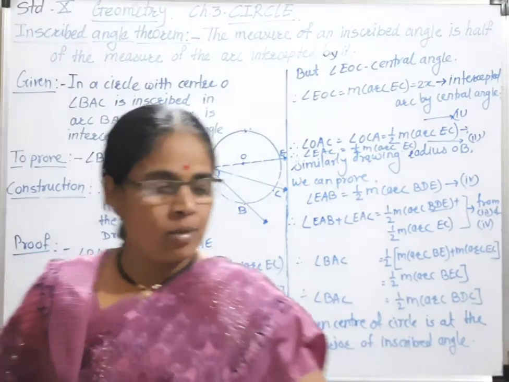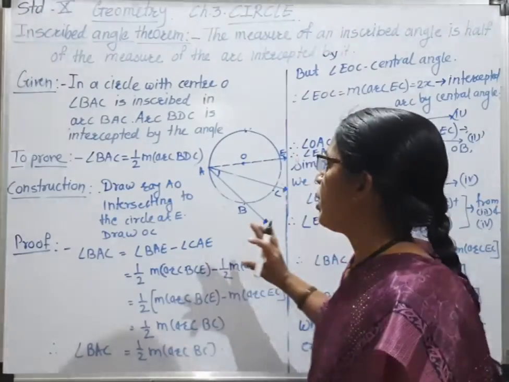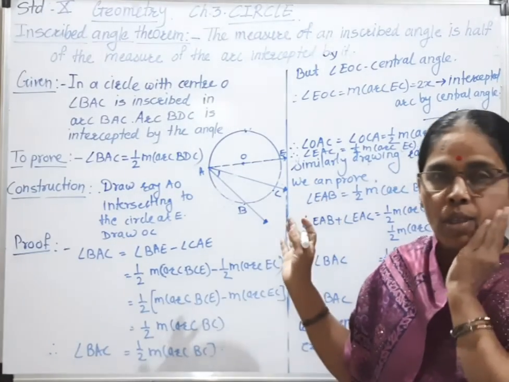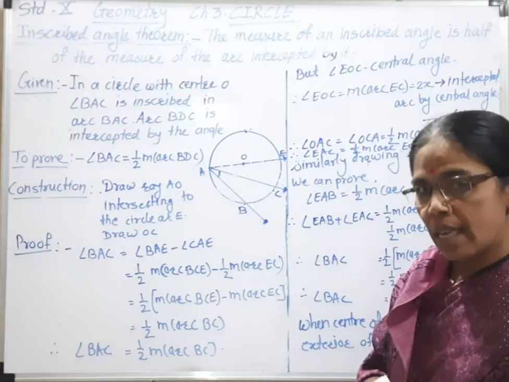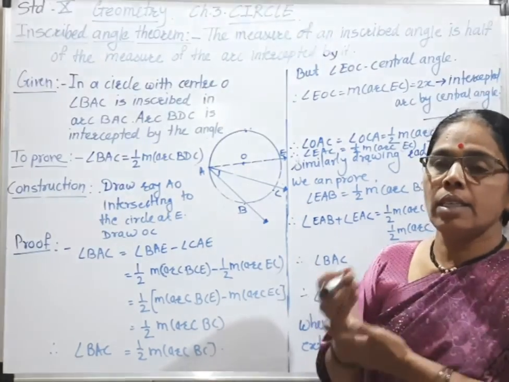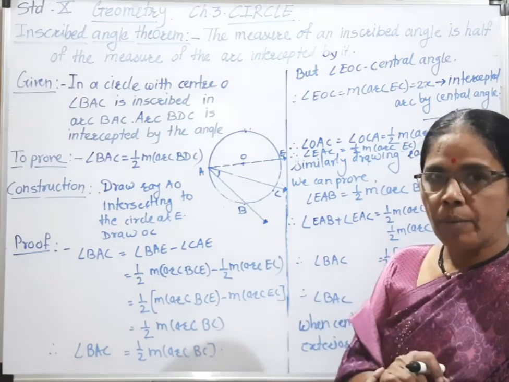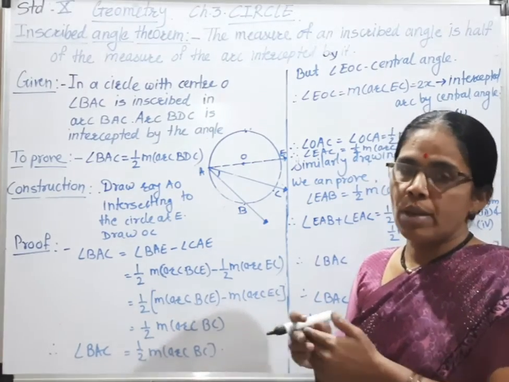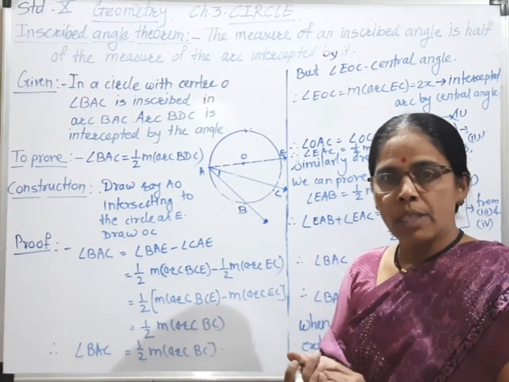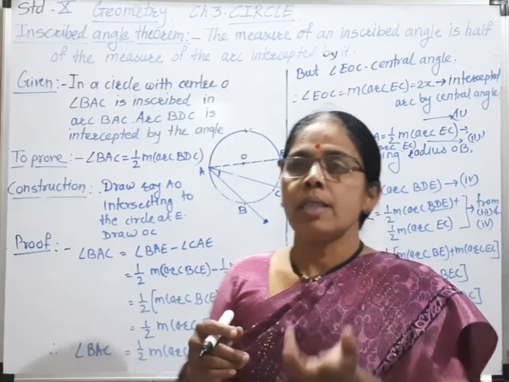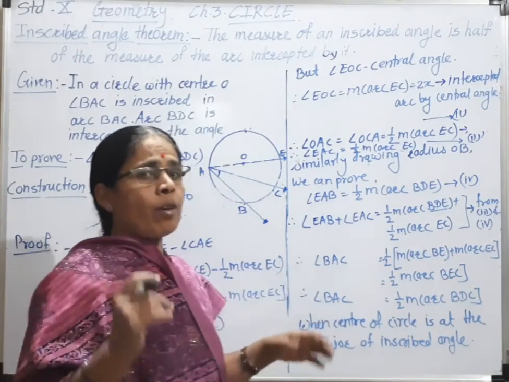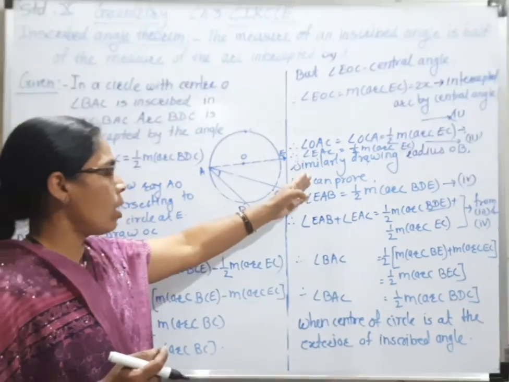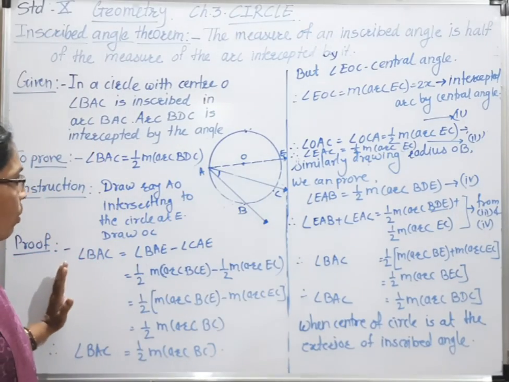I hope you have understood this theorem. This theorem is lengthy, but the steps are very simple. First, we consider the angles in the isosceles triangle which are congruent as x. Then that angle is half of the exterior angle, and the exterior angle is the central angle, which intercepts the arc. So the measure of the intercepted arc is equal to the measure of the central angle, and therefore this inscribed angle is half of the central angle and also half of the intercepted arc only. So I hope you have understood this whole theorem.